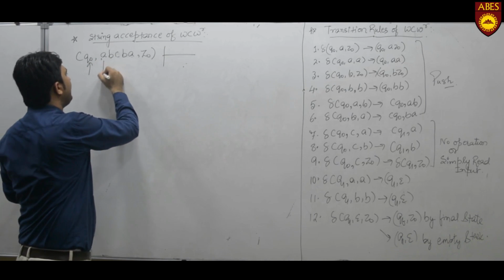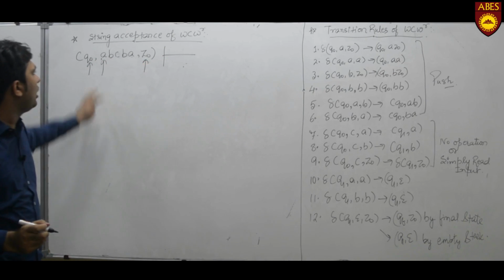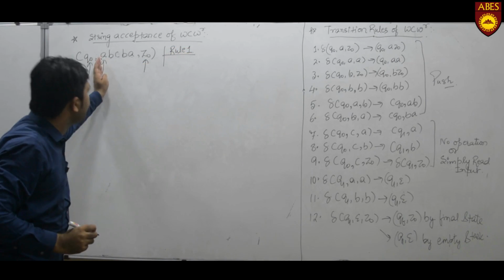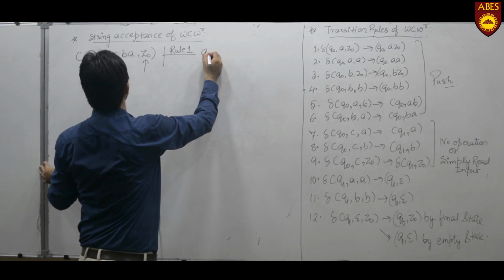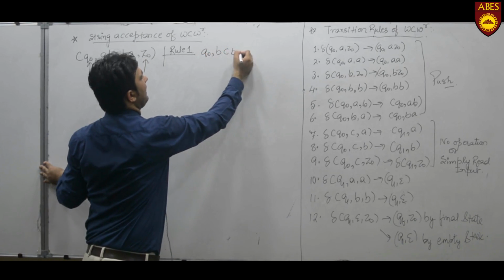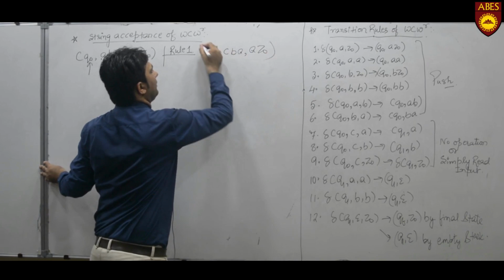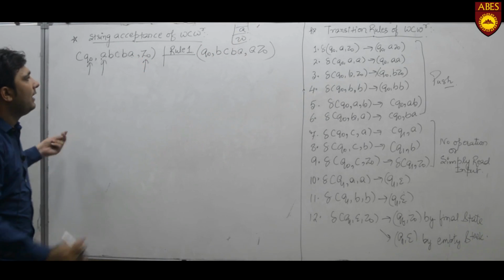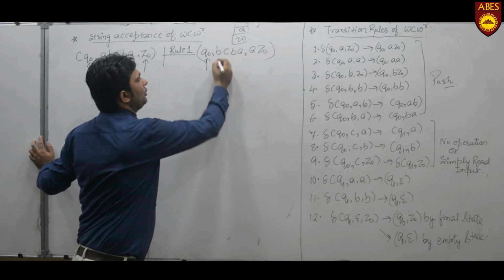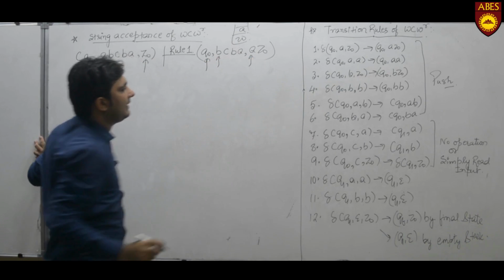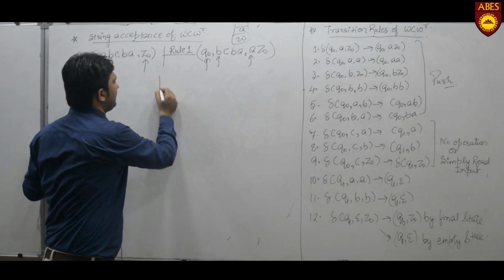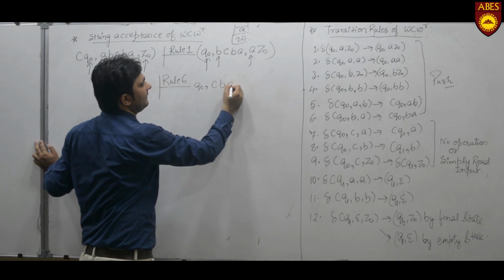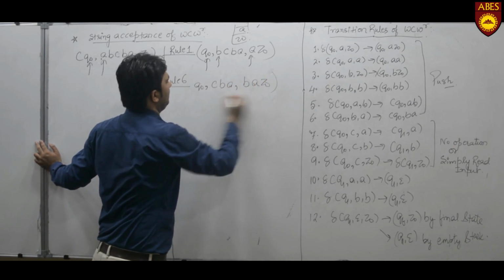Now how the string processing is done: first we are at state Q0, reading an input A, top symbol of the stack is Z0. Now by rule number 1, we simply push this A into the stack, that is, Q0, A, Z0 gives Q0, A Z0. That is, A is pushed into the stack. Now we are at state Q0, reading an input B, the top symbol of the stack is A. Now by rule number 6, we simply push this B into the stack, that is B A Z0.